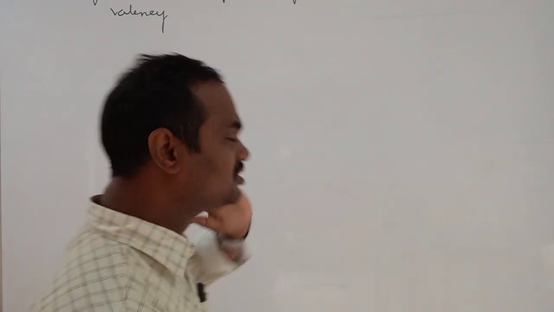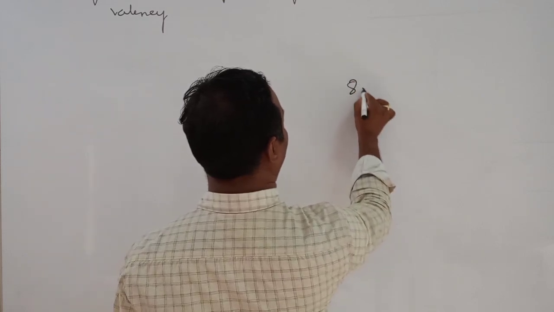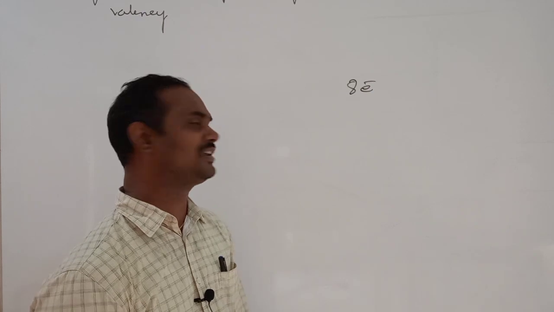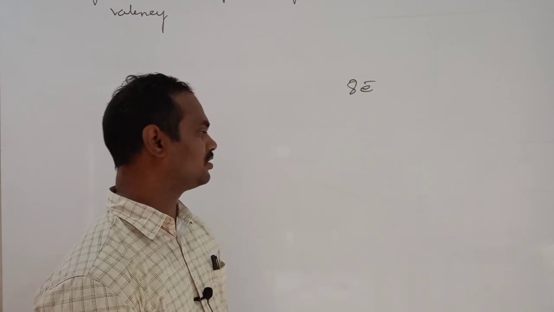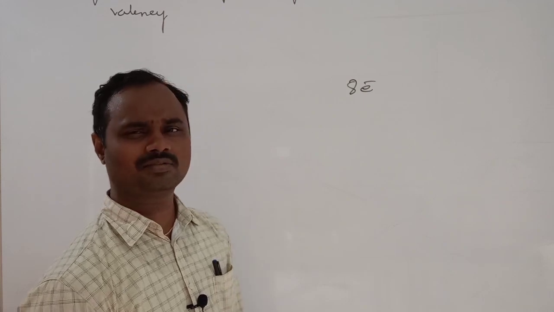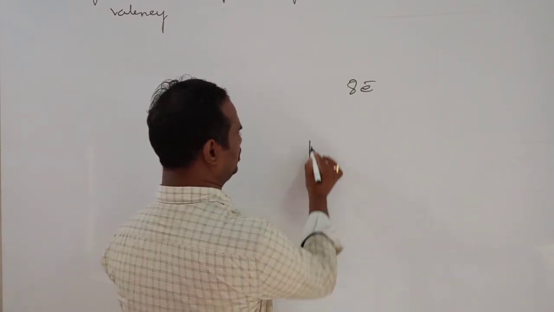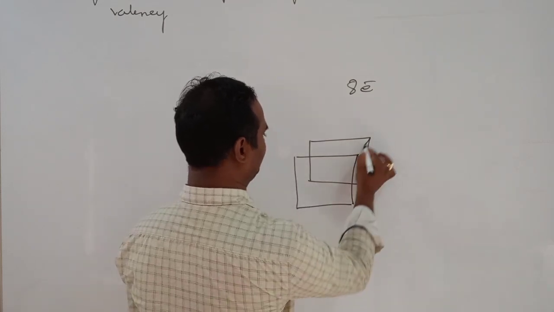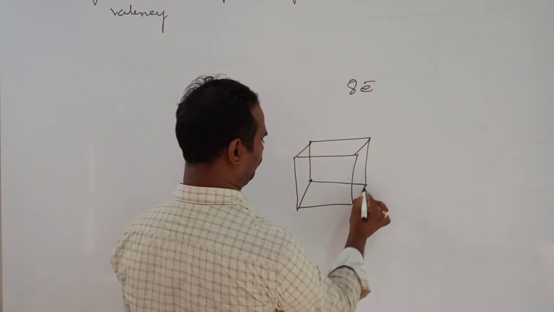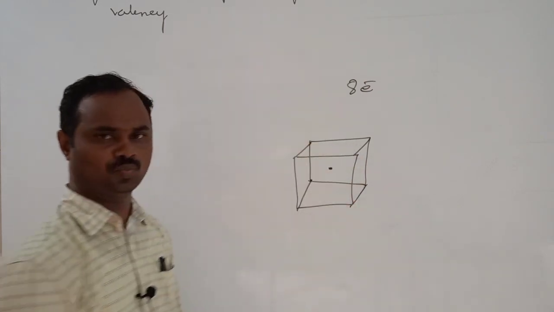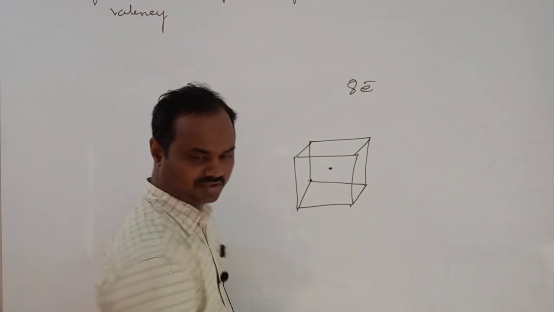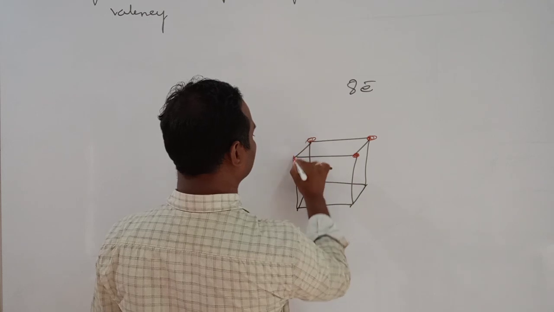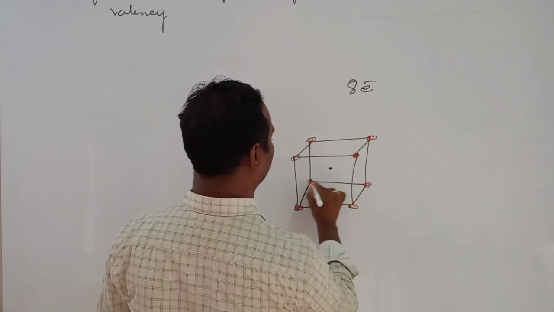Generally, the elements which have 8 electrons in the valence shell are more stable. That configuration we call an octet configuration. Why are 8 electrons more stable? There is one reason given. If you take one atom and arrange it inside a cube, these 8 electrons occupy the 8 corners of the cube.